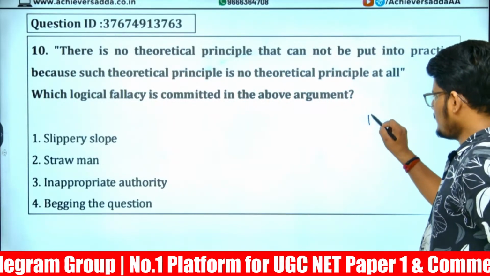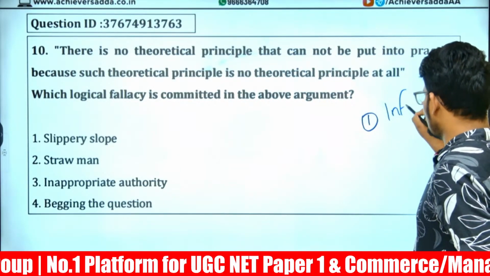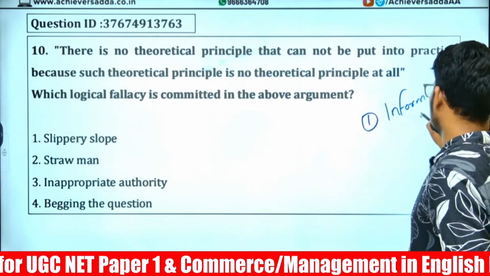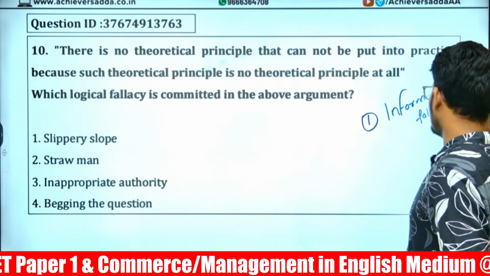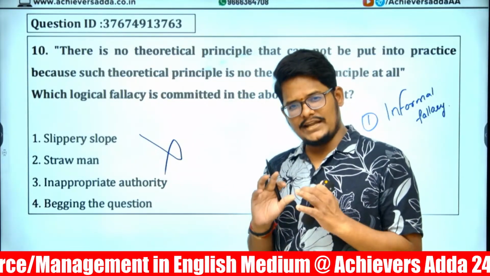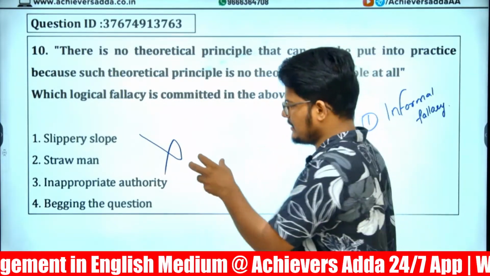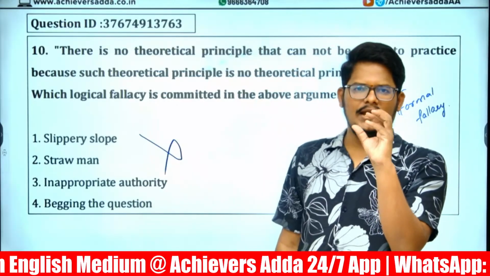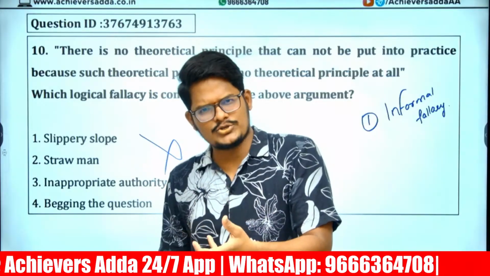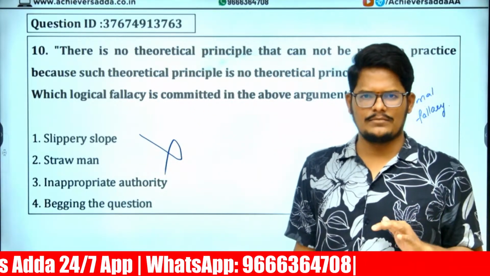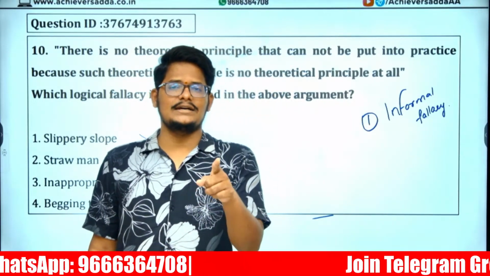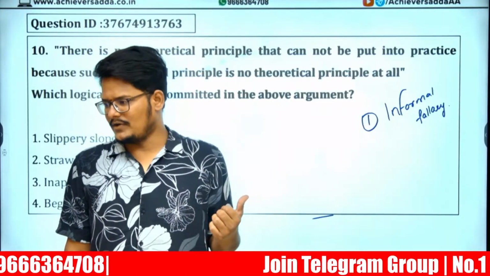Now, there is one question which is definitely coming from the informal fallacy. Informal fallacy question. Right? Informal fallacies are many. Even they may not ask the regular one. They can put anything in the example to link it to the option. Because any mistake which happens in regular arguments, which are verbal arguments, usual examples, general examples, can be an informal fallacy. Informal fallacy doesn't have any structure. When the mistake is there in the content of the argument, we call it an informal fallacy.